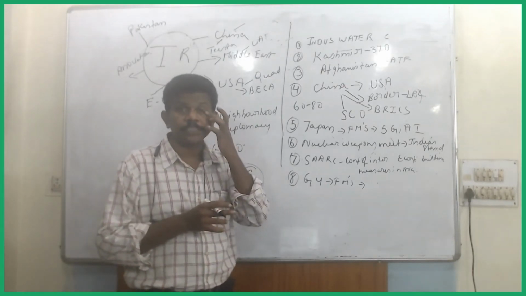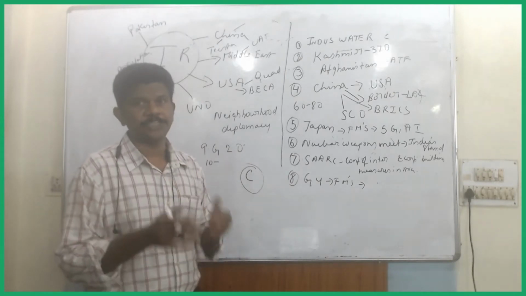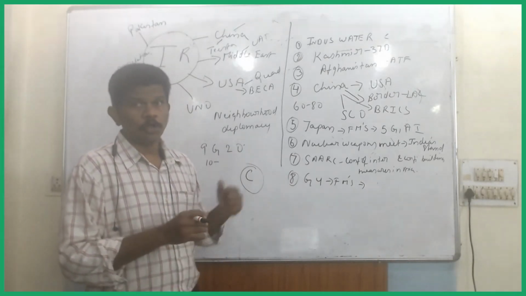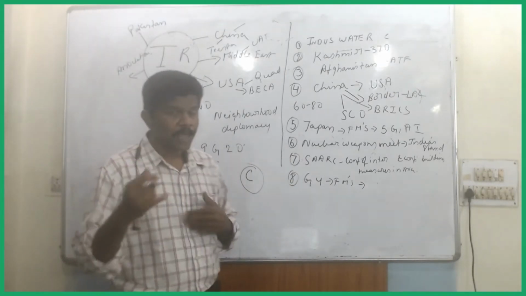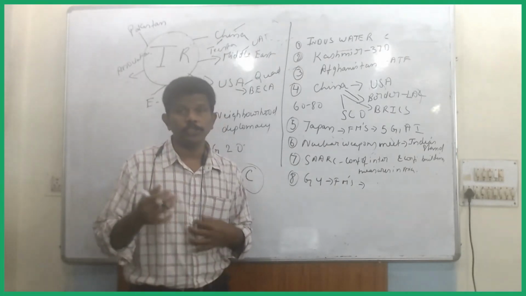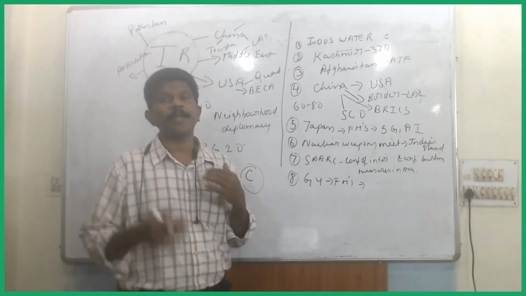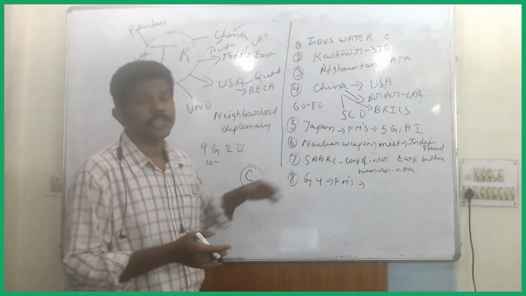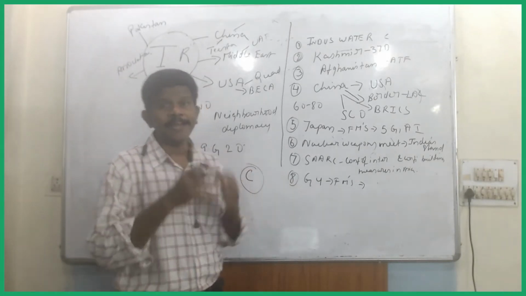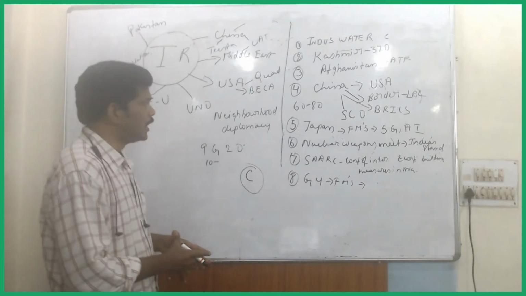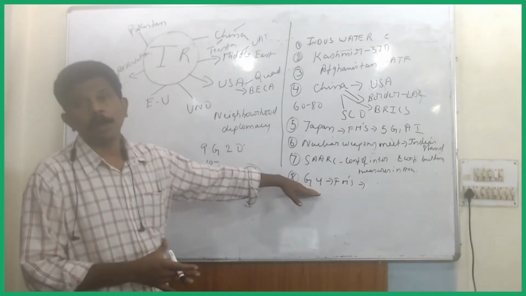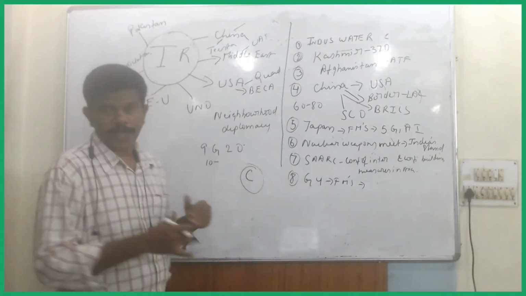These 4 countries are pushing for a permanent seat in the UN Security Council. The Prime Minister, as you might have read, was also buttressing the need that India should have a permanent seat in the UN Security Council. In the light of all these aspects, G4 and UNO assume significance.